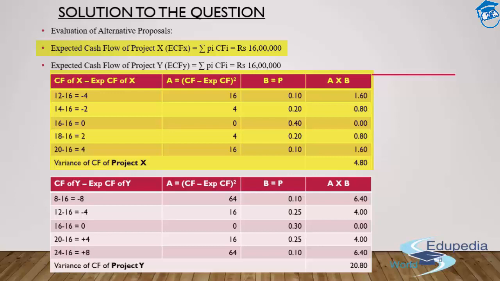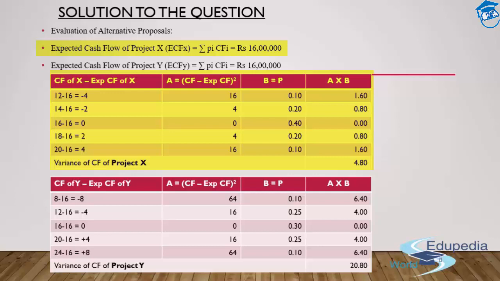In the next case, it's going to be 14 minus 16, because my probability distribution for 14 has to be taken care of in that particular case. So that will give me a figure of -2 lakh. Same goes with the third case, that is 16 minus 16, that will give me a net cash flow of 0 rupees. And then 18 minus 16, that is going to provide me a cash flow of 2 lakh. And finally, 20 minus 16 is going to provide me a cash flow of 4 lakh rupees.